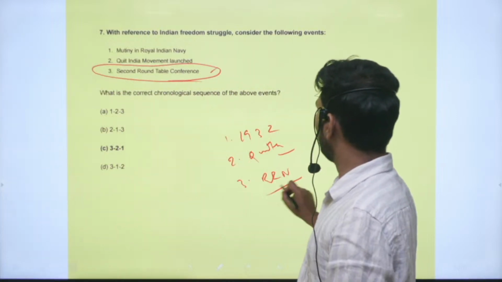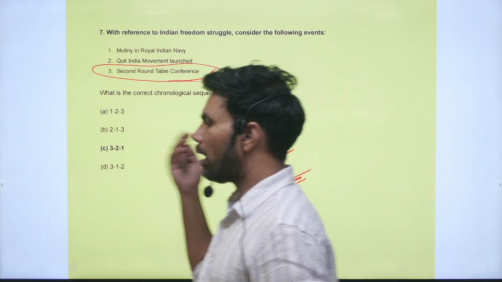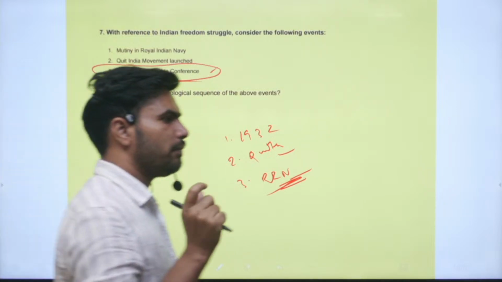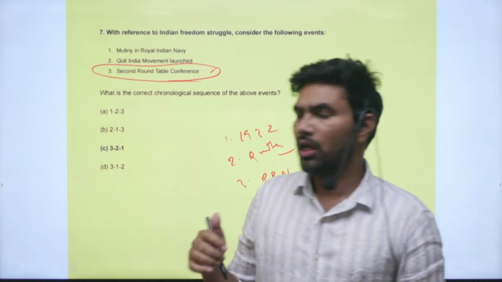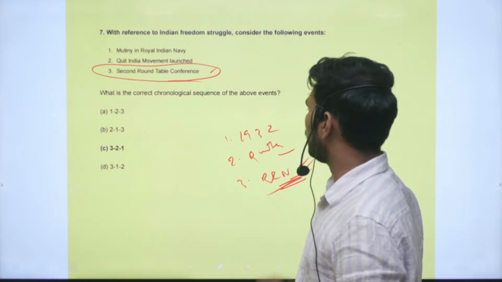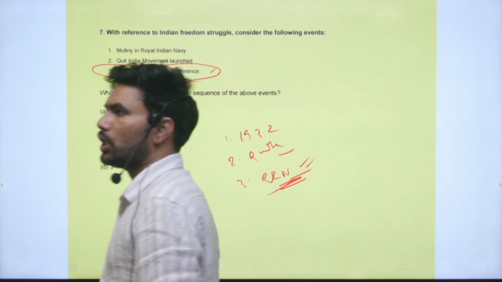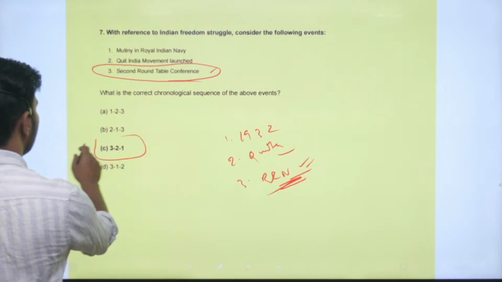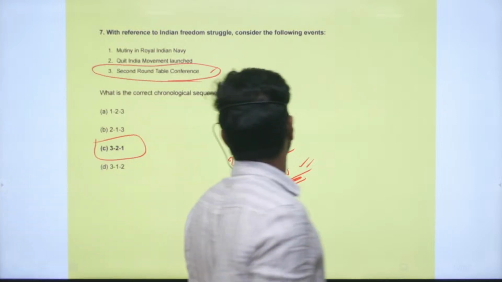Observers and historians call this the last nail in the coffin of the British Empire in India. So this is the last one to occur. This is the chronological order of the events. Correct option is option C. Right, 3, 2, 1.